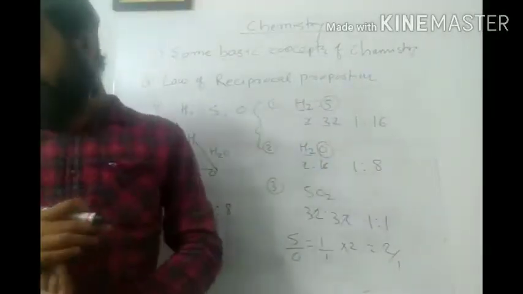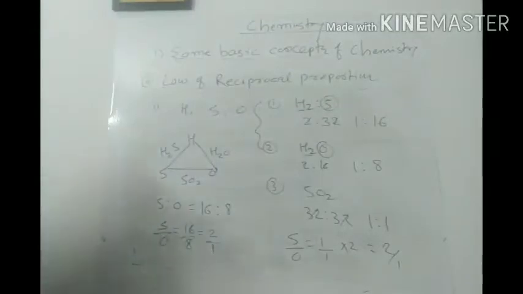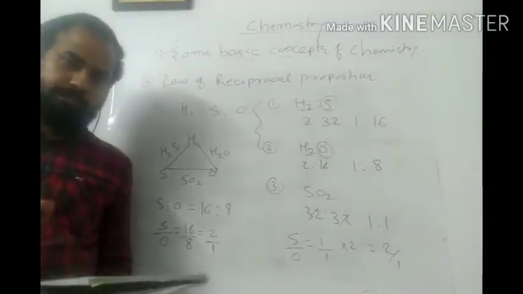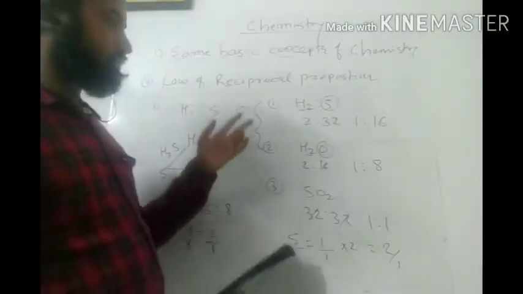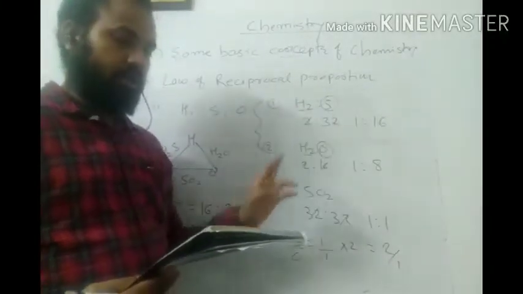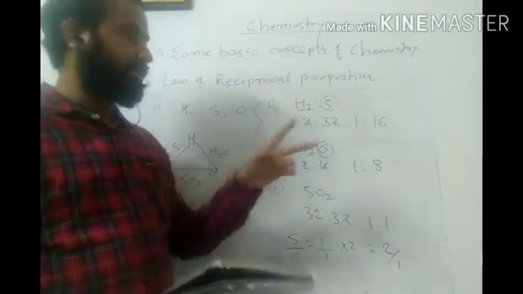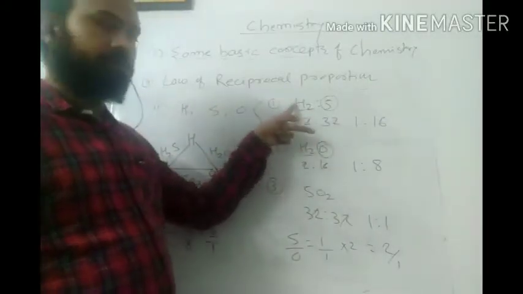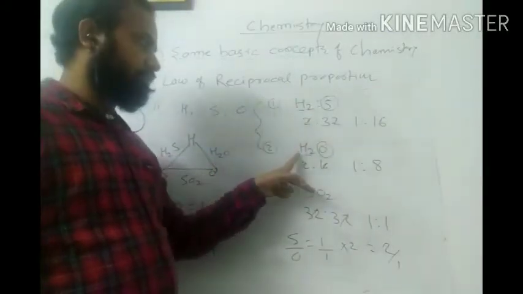So according to this statement, when two elements combine with the same mass of a third element, again here you will get 2 hydrogen and here you will get 2 hydrogen.